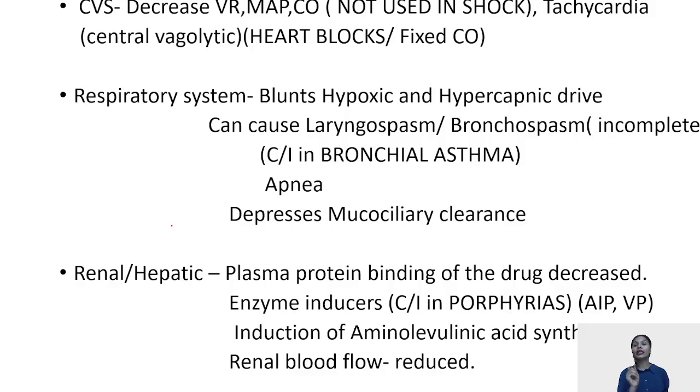Thiopentone thus is not used in heart blocks or in cases of fixed cardiac output where tachycardia could be deleterious. Respiratory system, again it is going to blunt your hypoxic and hypercapnic drive, but the problem with thiopentone is, again unlike your propofol, it is going to cause incomplete suppression of your laryngeal pharyngeal reflexes, thus contraindicated in bronchial asthma.